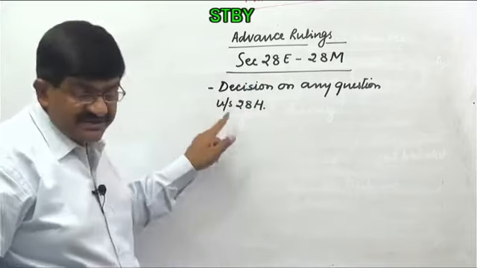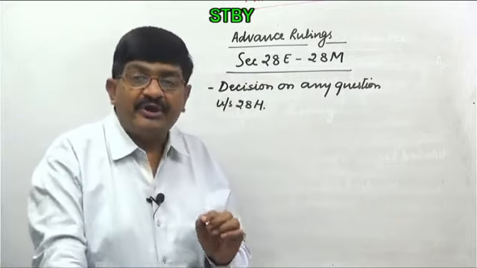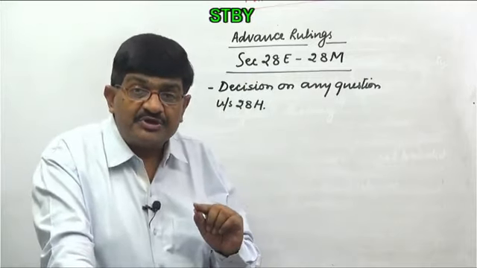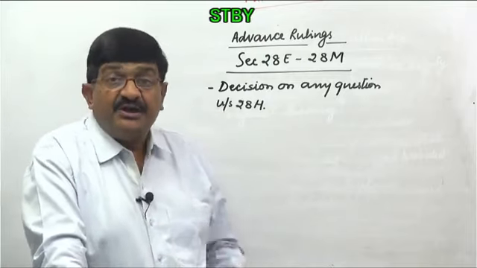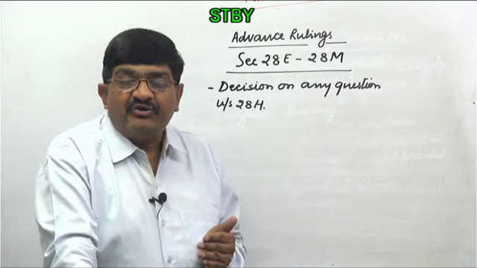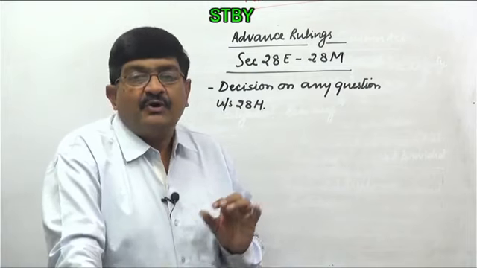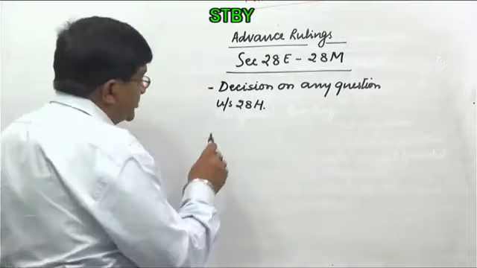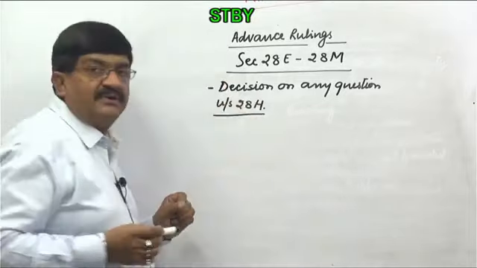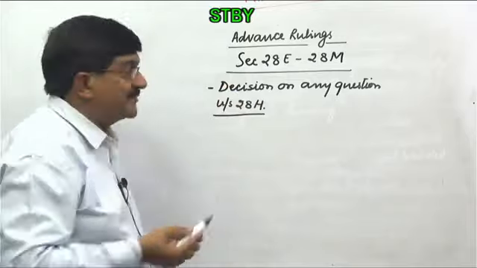Now you can understand that advance ruling can be obtained only on the questions which are referred under section 28H. You cannot go for advance ruling on anything, only specific questions. And before I go to 28H, let me explain what these questions are.